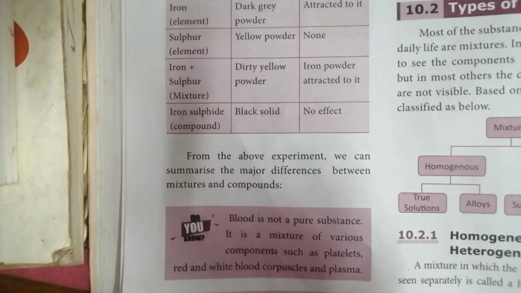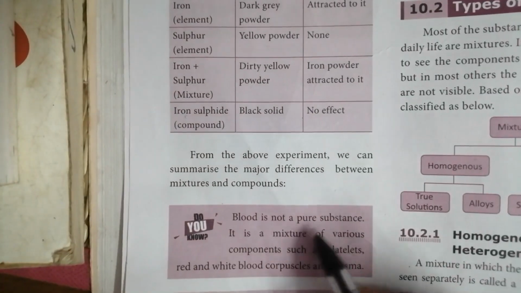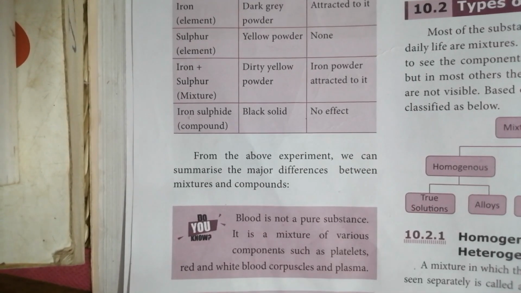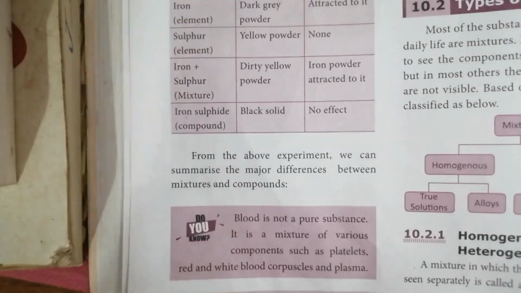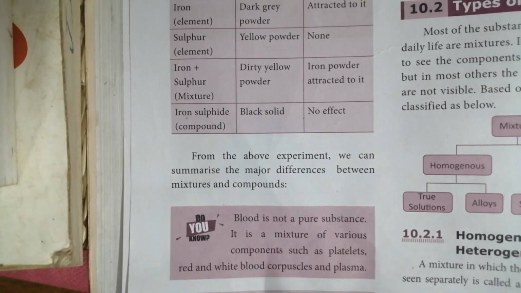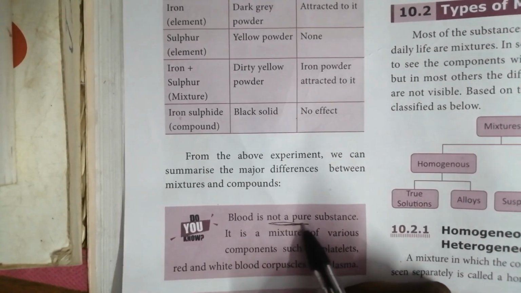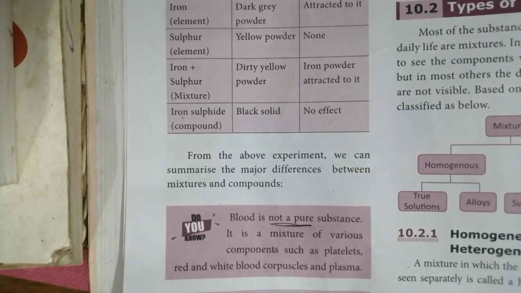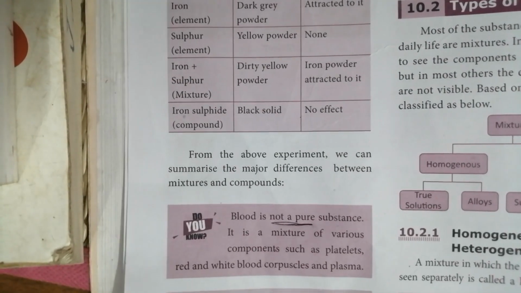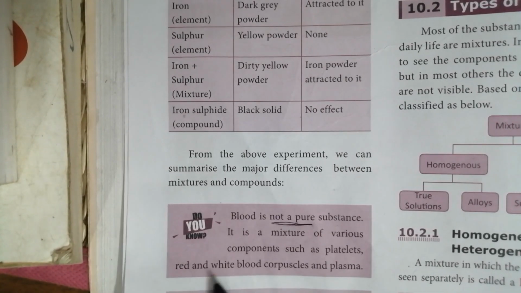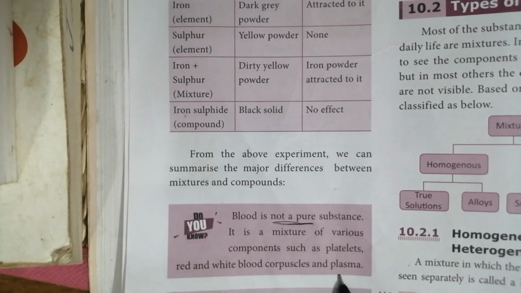And see, one more question. Blood is not a pure substance. It is a mixture of various components. So is blood a pure substance? No, it is an impure substance. It is a mixture of various components. What are the things present in blood? Platelets, red and white blood corpuscles, and plasma.